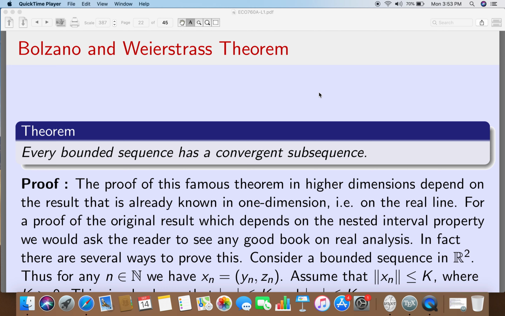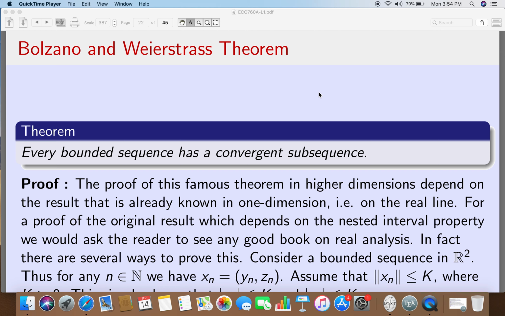So if I just have a bounded sequence, and I cannot talk about its convergence, what can I say about it? This is where the notion of subsequence becomes tremendously important. For real sequences, it was first proved independently by Bolzano and Weierstrass. Weierstrass, a famous German mathematician, and Bolzano, a priest, possibly in Prague, the capital of the Czech Republic.